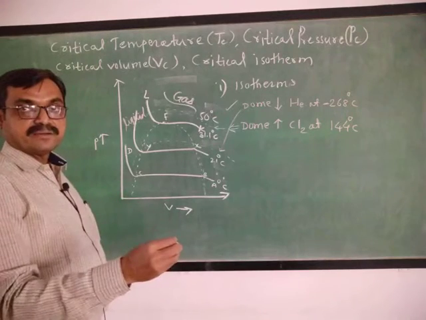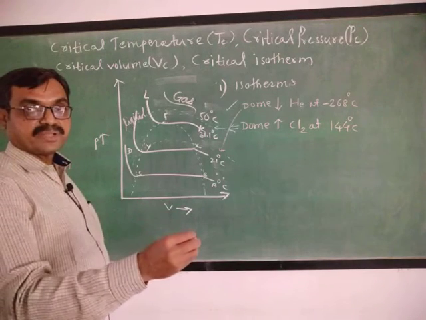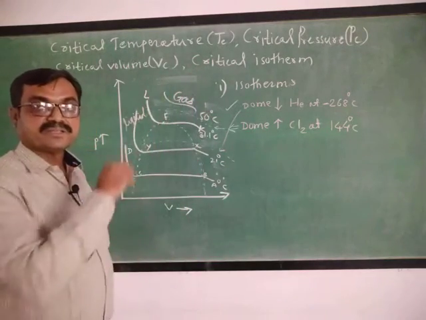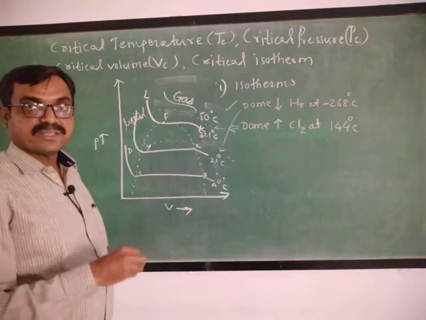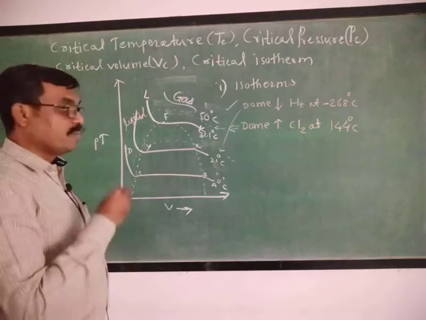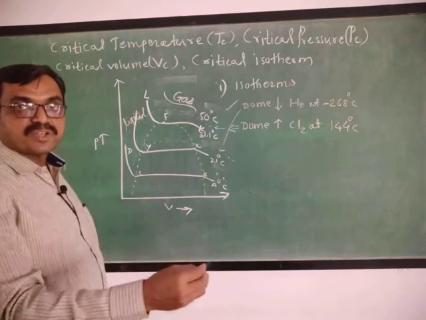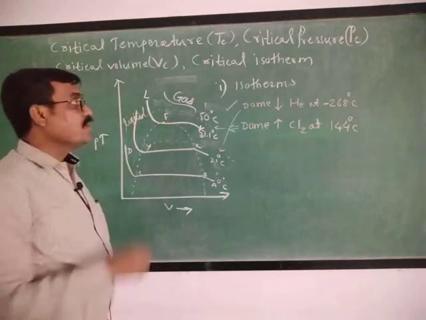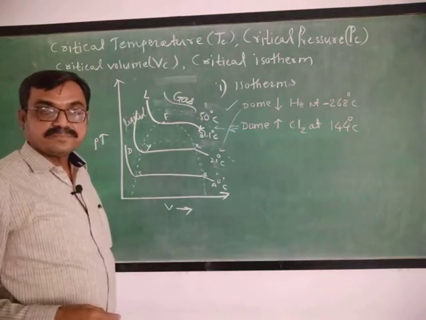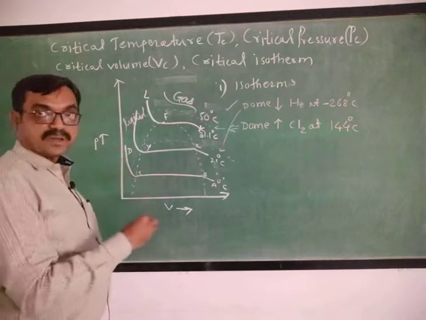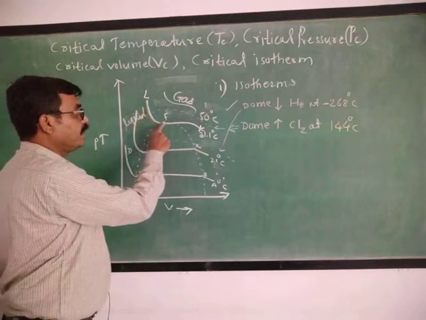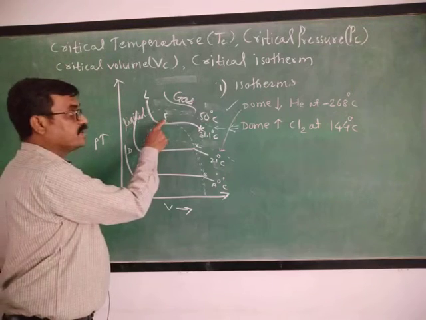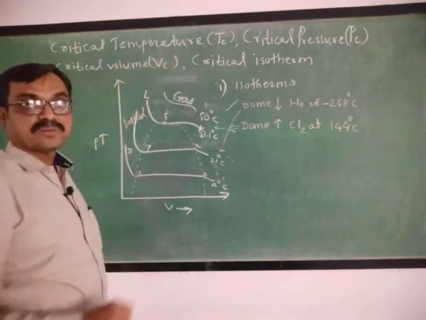The pressure required at a constant temperature for the liquefaction of gas is the critical pressure. It is denoted by Pc. What is critical volume? The volume required for the liquefaction of gas at a constant temperature. What is critical isotherm? The isotherm on which the critical point is observed. This is the critical point.